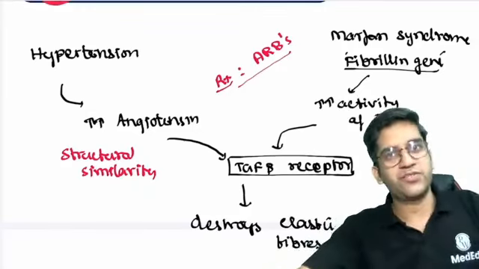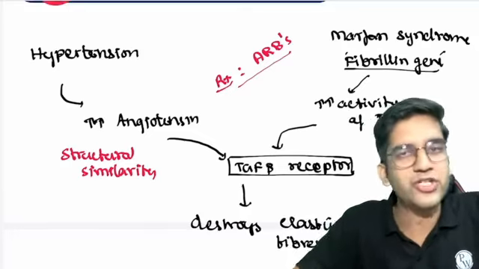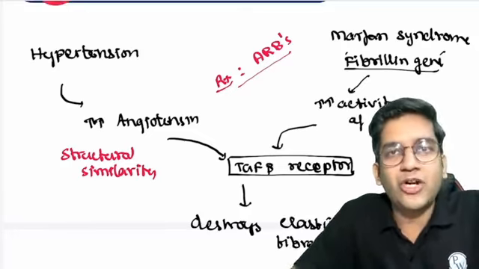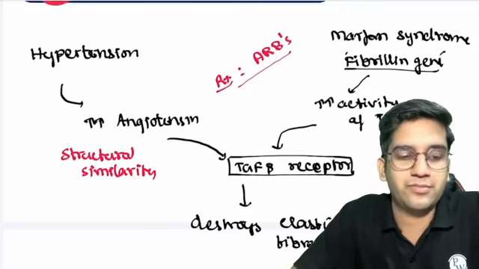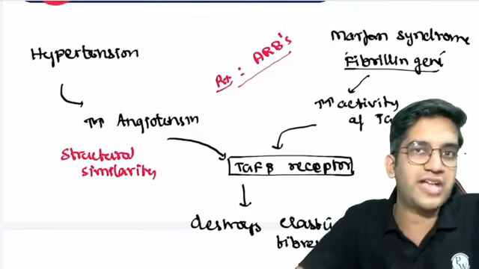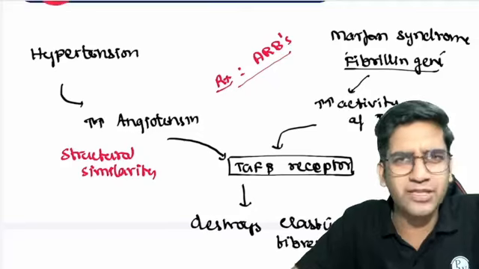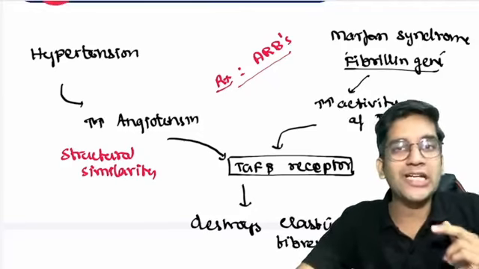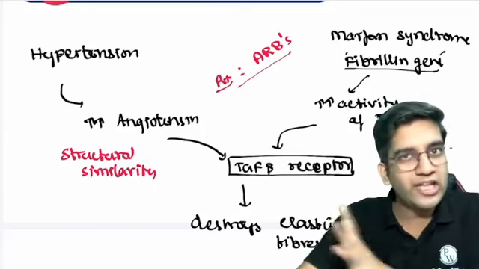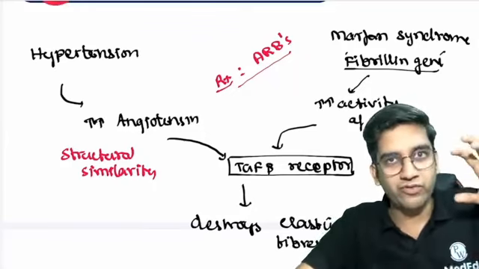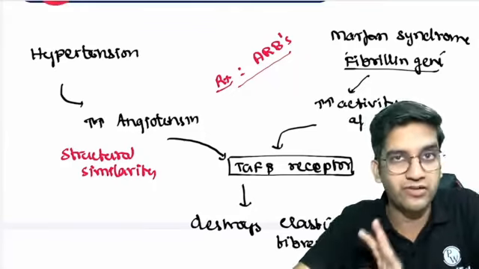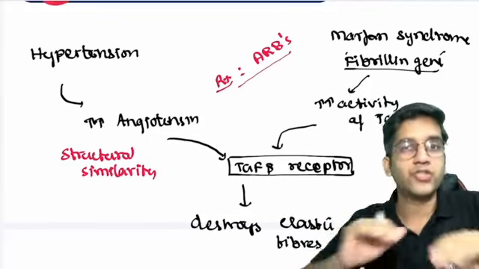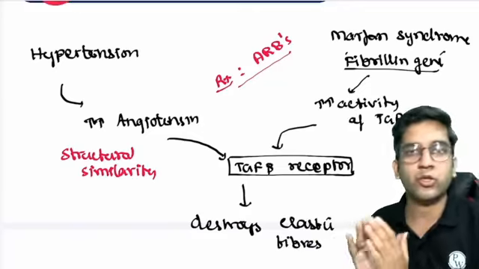You must have read about ARBs for sure, or you will read in future in pharmacology, angiotensin receptor blockers, which means it's not a common complication of hypertension, because most of the hypertensive patients have ARBs or ACE inhibitors, so angiotensin level is kept to the minimum. But if you have a patient who is an uncontrolled hypertensive, not taking the drug properly, or the amount of angiotensin production is more than what the patient is taking drug for, is there a possibility of the destruction to happen? It can happen, right? So it's an unusual outcome of hypertension, not a usual outcome.